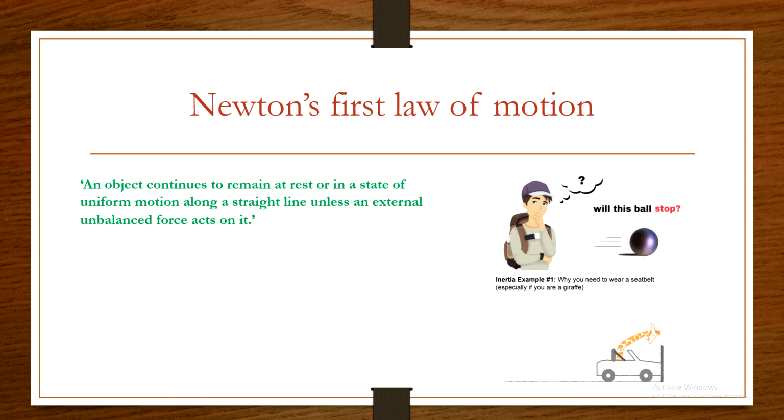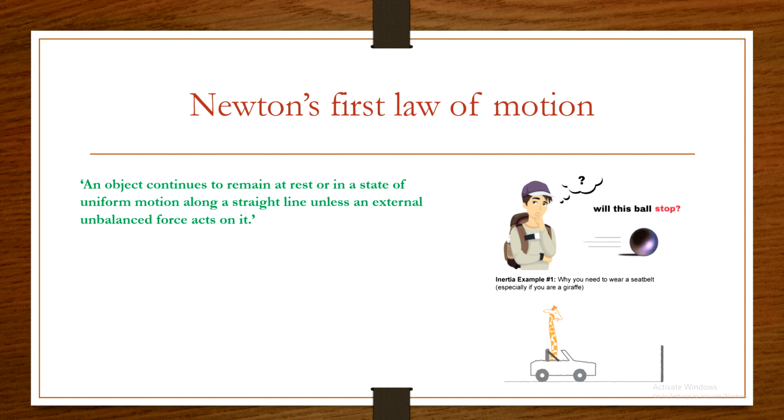Okay, in the second example we just saw the giraffe driving a car. The giraffe and the car have the same speed, they are moving with the same speed. Okay, but the brakes are applied and the car suddenly stops, but the giraffe tries to maintain his position, tries to maintain his state of motion, so he gets a forward jerk.